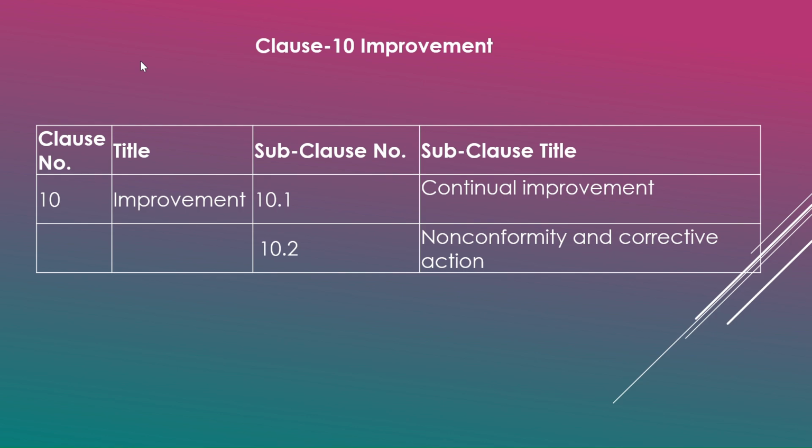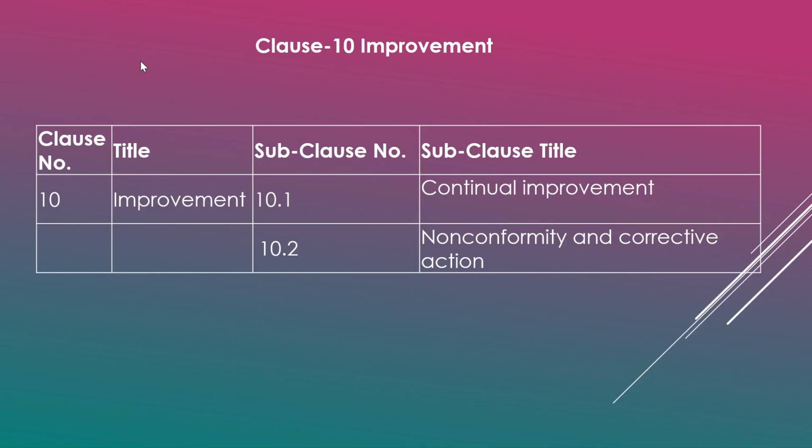Hi everyone, welcome back. Today we are unpacking the last clause of ISO 27000, clause 10, improvement. This clause is very simple and has only two subclauses, 10.1 and 10.2. This clause talks about only improvement, how you're going to make a continuous improvement on your ISMS.